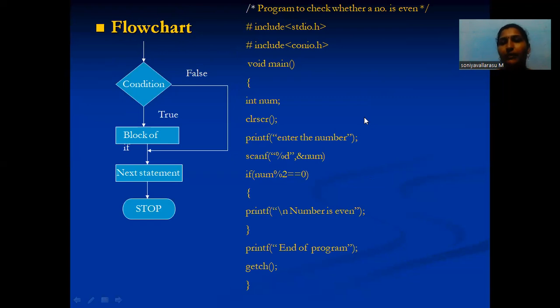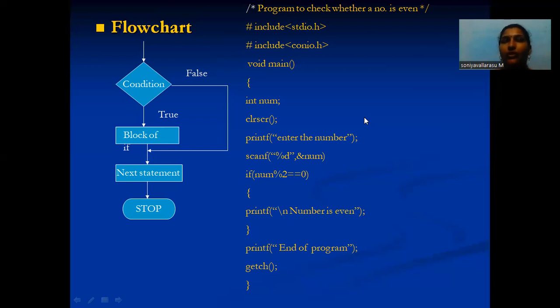For a simple program using the if statement, first I declare the header file and the main function. Next the data type, which is integer, int, and the variable name num. Then clear screen and printf, which prompts the input, meaning enter the number.